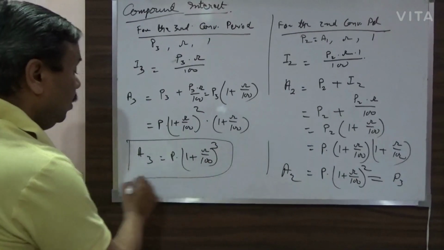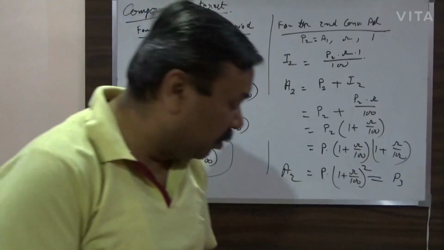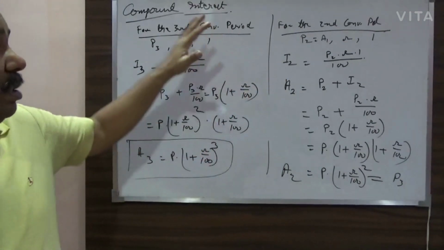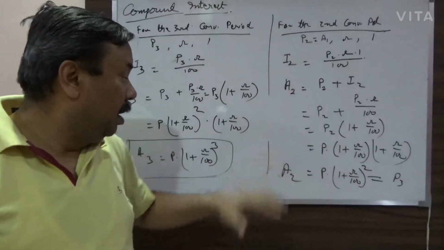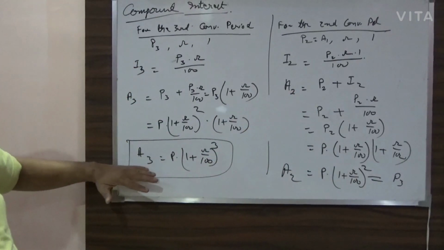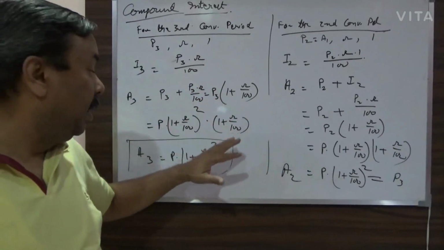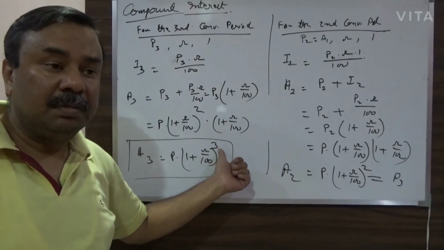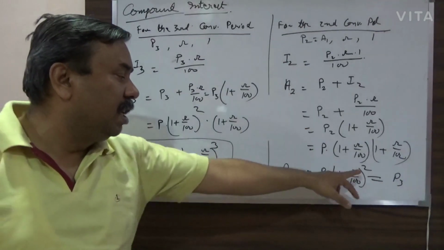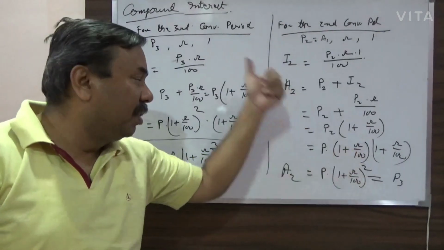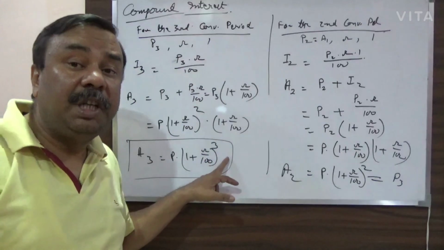Now, instead of going on further, I can generalize it. You see, the amount that I am getting: when it was one conversion period, the exponent was 1. After 2 conversion periods, the exponent becomes 2. After 3 conversion periods, the exponent becomes 3.